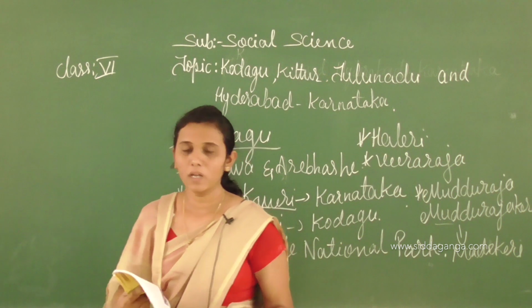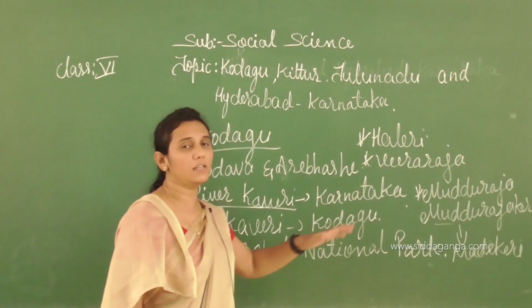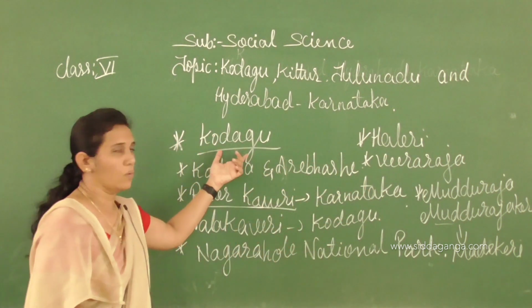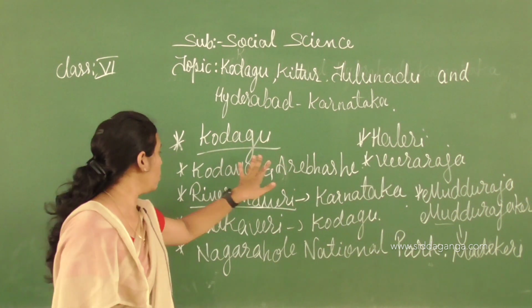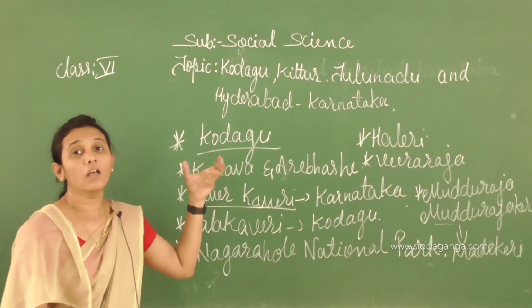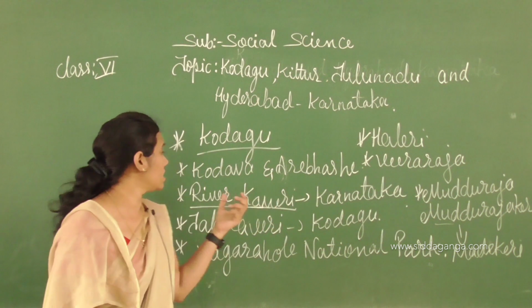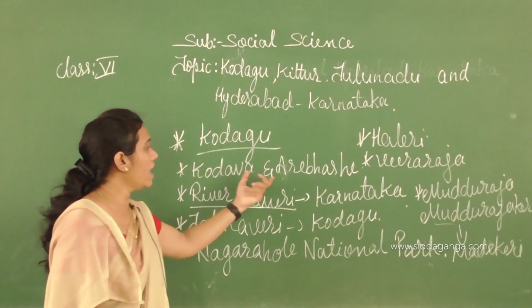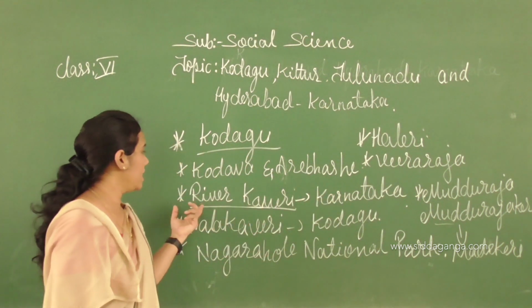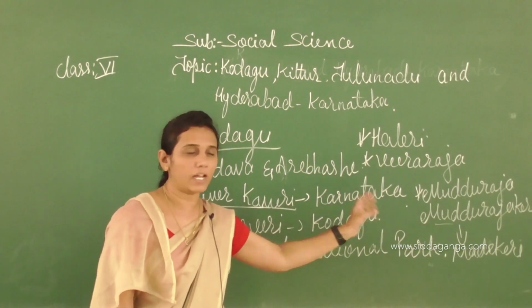Madikeri. Once again, listen here children. Now we talk about Kodagu. We discussed here about Kodagu. In Kodagu we see which languages they use, children. They are using Kodava and Arebhashe languages, and then river Kaveri is the lifeline of Karnataka.